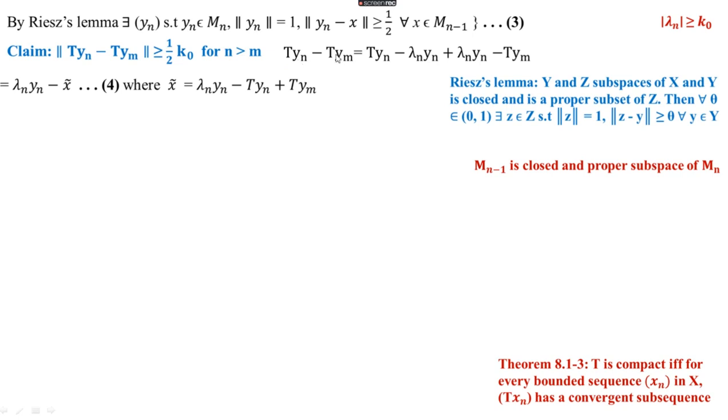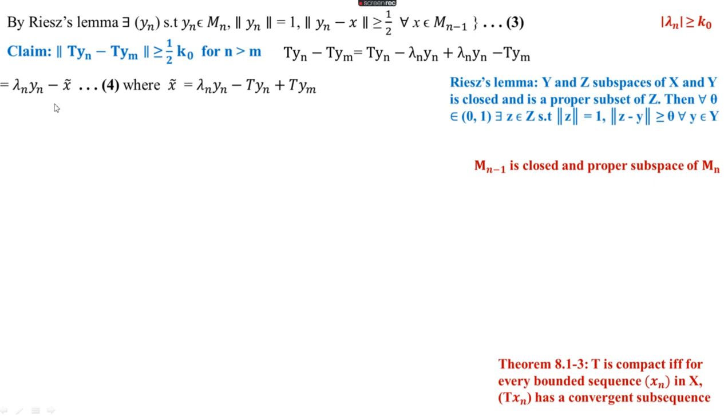Okay, so we are considering Tyn minus Tym and introducing lambda n yn. That is, Tyn minus Tym is equal to Tyn minus lambda n yn plus lambda n yn minus Tym. Just introducing minus lambda n yn and plus lambda n yn. Then we are going to use equation 3 to get a contradiction. So norm of Tyn minus Tym is like this.